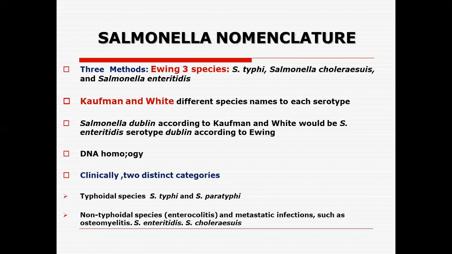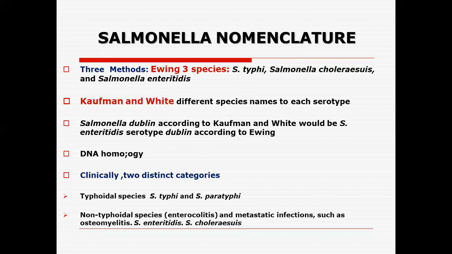So Ewing has Salmonella enteritidis, but we have the serotype Salmonella Dublin. Kaufmann and White say that instead of saying Salmonella enteritidis, they say Salmonella enteritidis serotype Dublin. This means that we have many strains of Salmonella enteritidis. Enteritidis is not just a single strain. We have hundreds and thousands of strains of enteritidis.